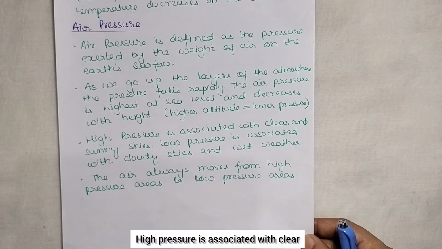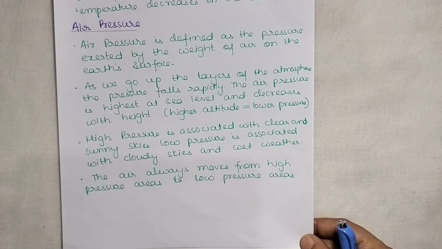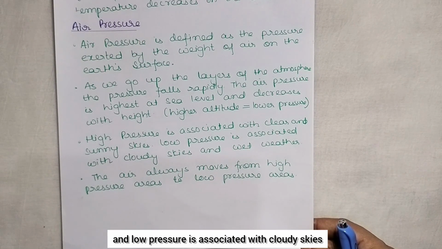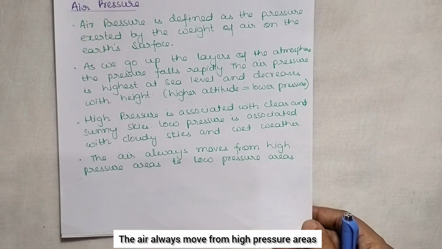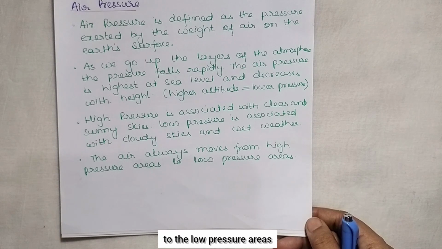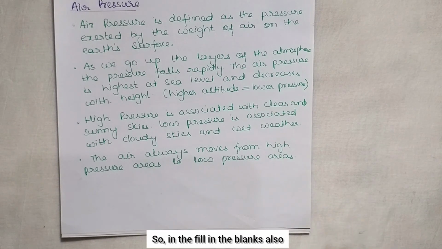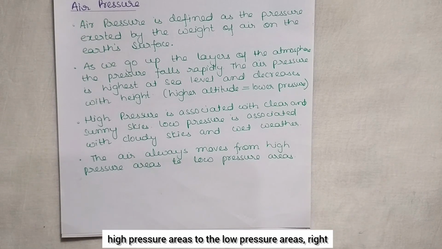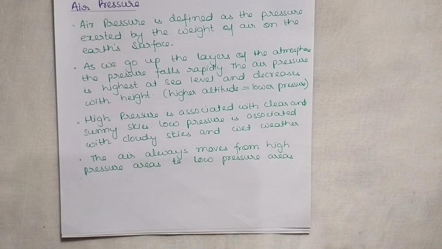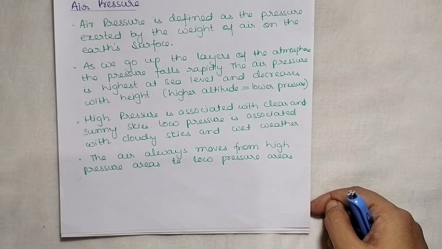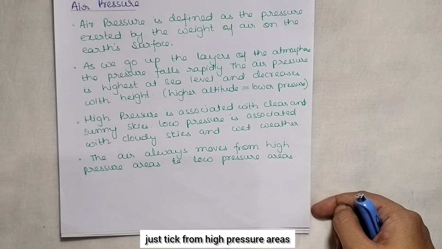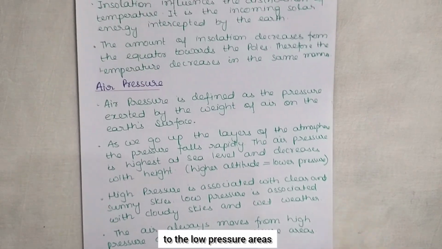High pressure is associated with clear and sunny skies, and low pressure is associated with cloudy skies and wet weather. The air always moves from high pressure areas to the low pressure areas. So in the fill in the blanks or in the MCQ question also, they may ask you this. Air moves from high pressure areas to the low pressure areas, right? So you can write this one, and if it is in the MCQ question, then you can just tick from high pressure areas to the low pressure areas.